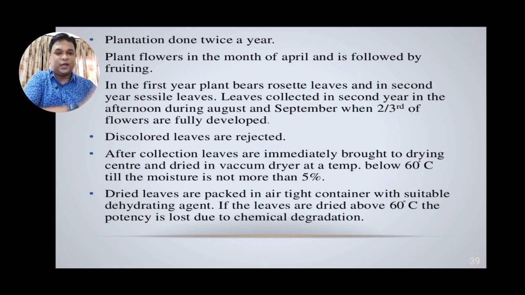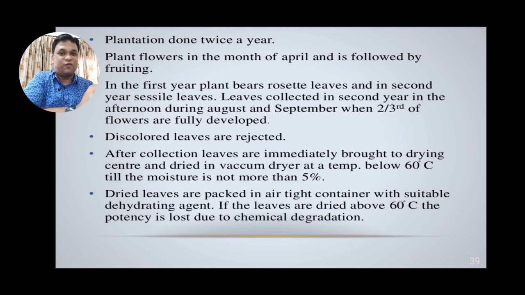The leaves are collected in the second year in the afternoon during August and September, when the second and third of the flowers are fully developed. Discolored leaves are rejected. After collection, the leaves are immediately brought to a drying center where they are dried in a vacuum dryer at a temperature below 60 degrees centigrade.